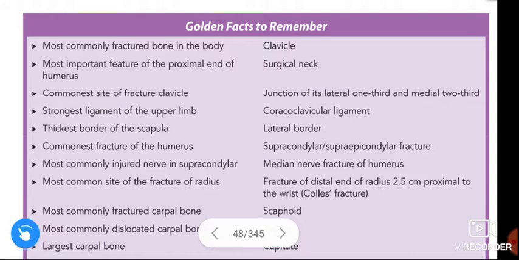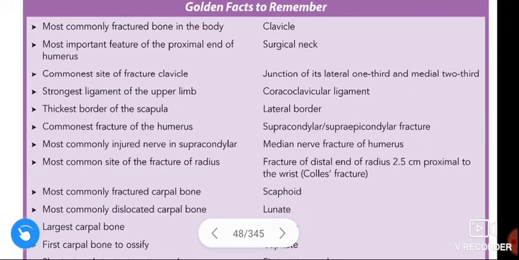In this video we are going to learn about golden facts to remember in the chapter bones of the upper limb. See here, most commonly fractured bone in the body, it is clavicle. And most important feature of the proximal end of the humerus, it is surgical neck. The commonest site of fracture of clavicle is the junction of its lateral 1/3 and medial 2/3 of the clavicle.